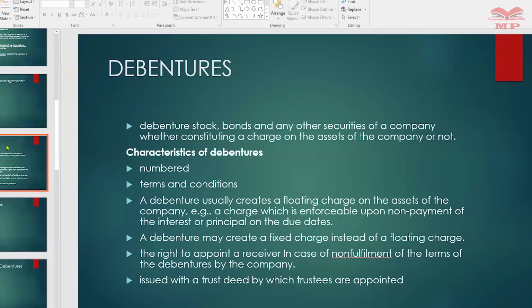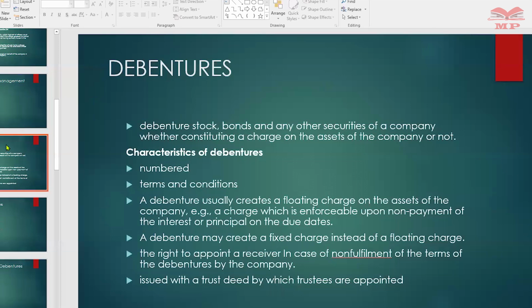So debentures are what you will raise, you will float out there to the public so that they're able to buy and you get the money as the company. And we have said that they may be issued at par, at a premium, or at a discount, either privately or through prospectuses.